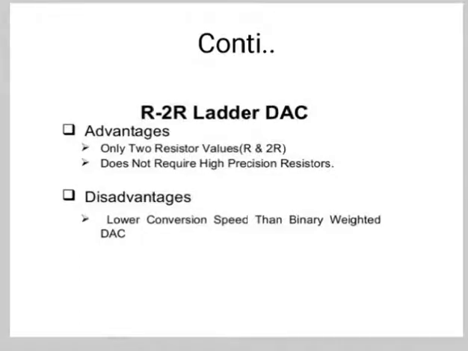Now there are some advantages and disadvantages of this type also. The advantage is that only two resistor values, that is R and 2R, are used. So it is easy to select and design more accurate resistors. Second, it does not require high precision resistors. Third, if more bits are present in the digital input, then we have to include the required number of R to R sections additionally.